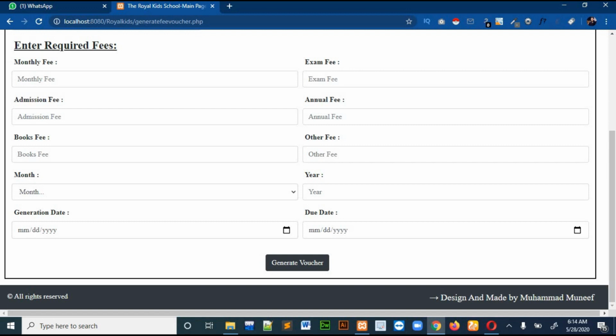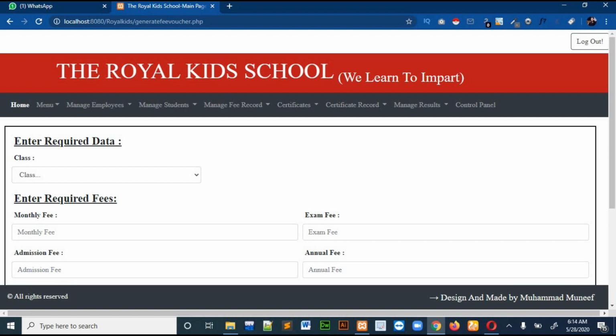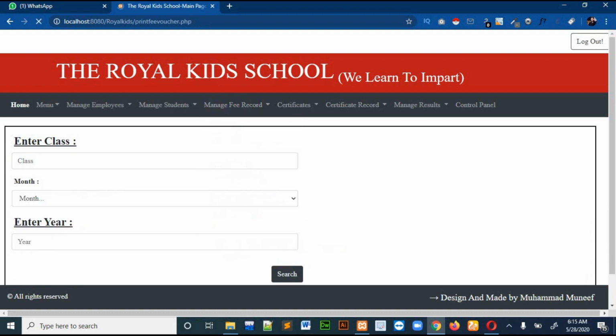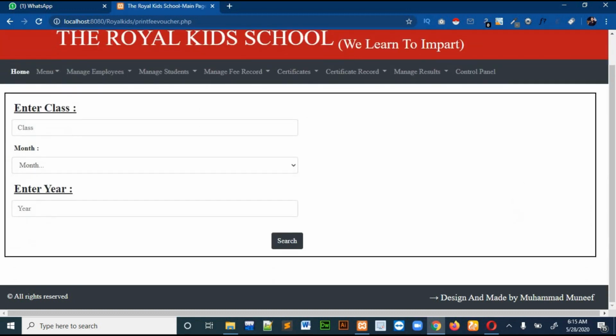The voucher will be generated automatically for the whole class. Suppose there is a class 2 with 50 children, the vouchers will be created for all 50 students automatically. Then you will go to print fees voucher, and here you select which class you want to print. Let's suppose I had created a voucher for prep class.